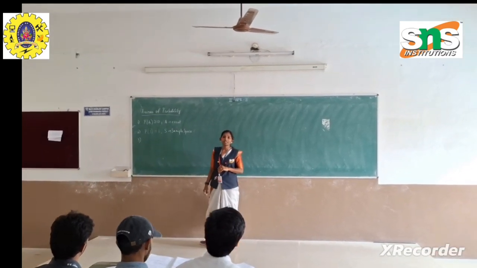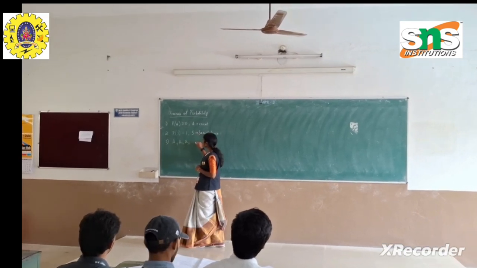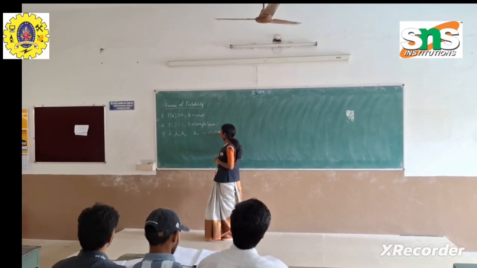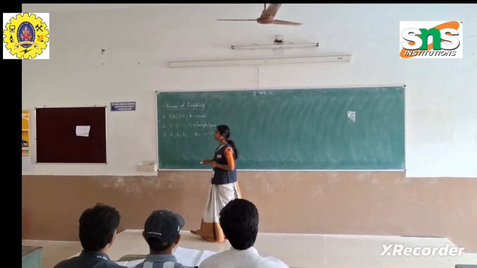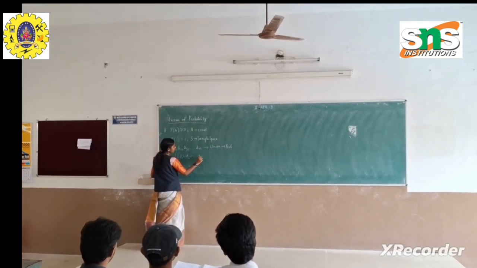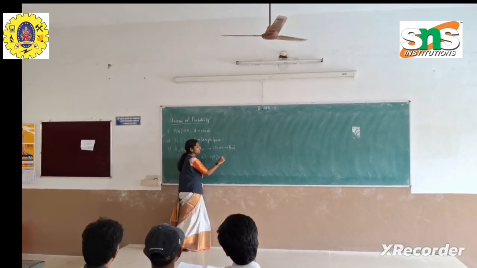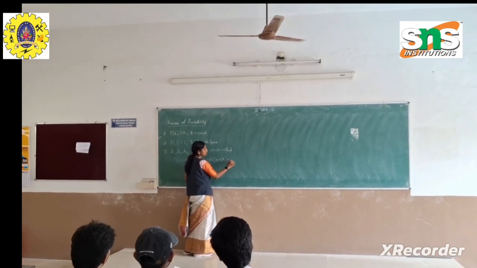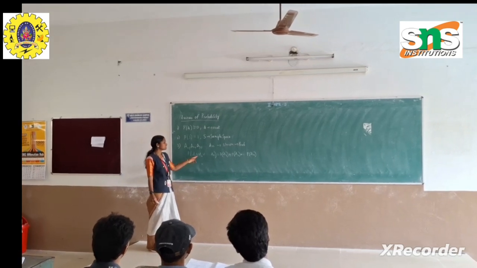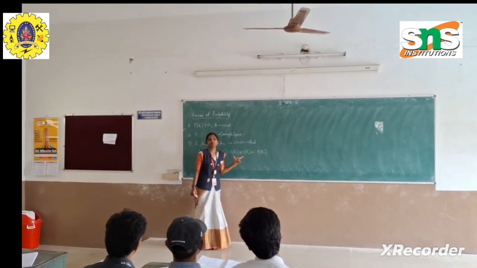For the third axiom, we have n disjoint events A1, A2, etc. till An, and we take the union of all of them and find the probability. Therefore, the probability of the union of the disjoint events A1, A2, till An is equal to the sum of the separate probabilities: P of A1 plus P of A2, and so on till P of An. Both values will be the same.